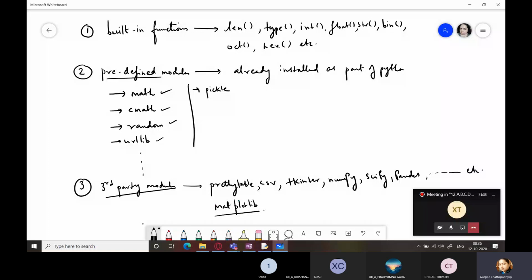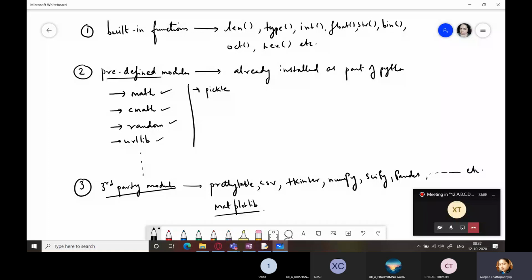But you should not always wait for me to explain to you. All those who can, you can also explore this on your own. These are all third party modules which you have to download from the internet. You have to install them on your computer, and only then can you import and use them. Otherwise, your Python interpreter will give you an error message: module not found. So you have to download and install them.